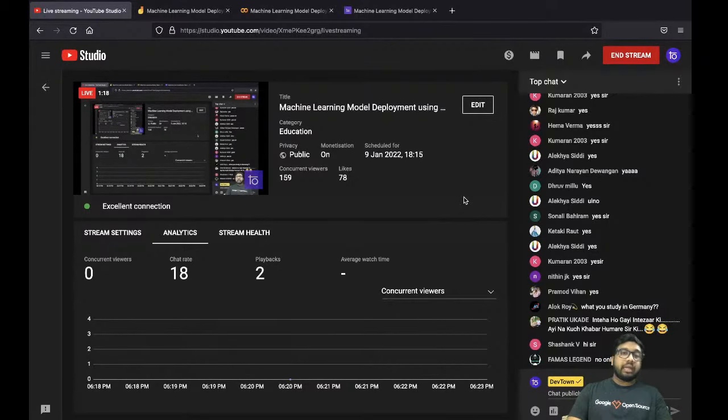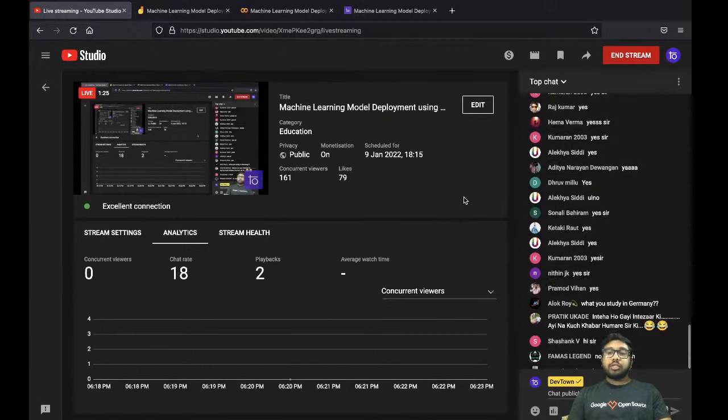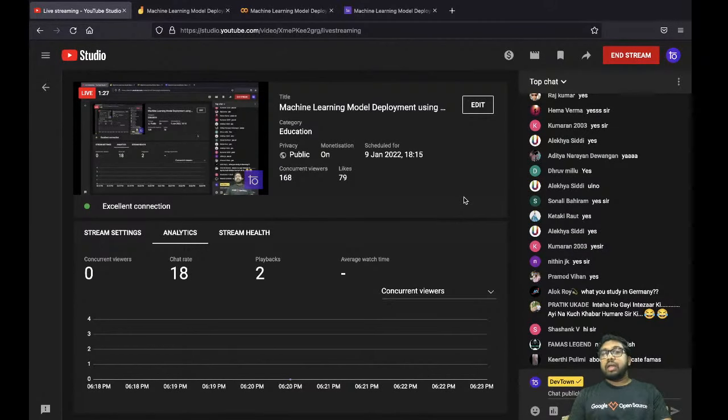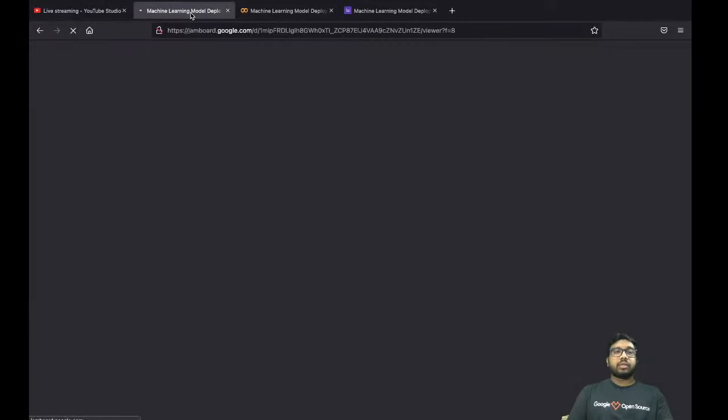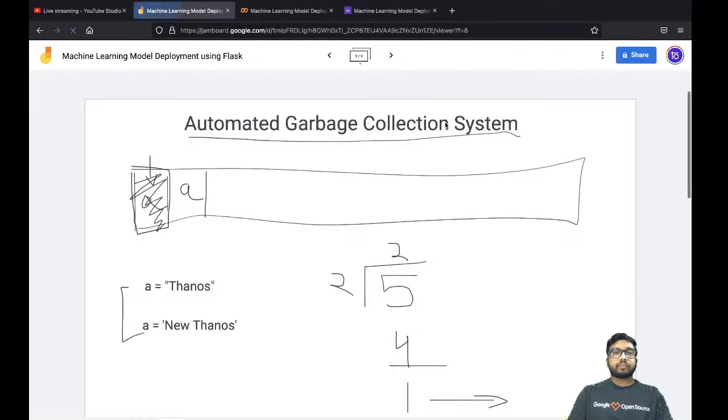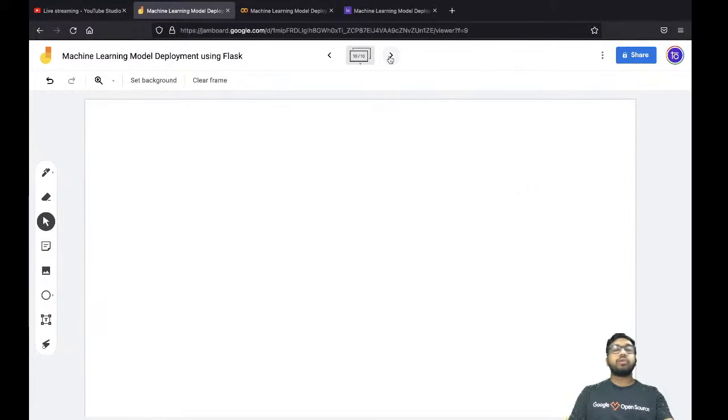That means if you have data of one type and you want to change it into a different data type, you have to make sure that the data is valid. When you're changing from one type to another, the data should be valid so that it can easily be changed to another data type. Suppose, let's come to our Jamboard. We have also studied garbage collection. Whenever you are doing typecasting, the data should be valid.